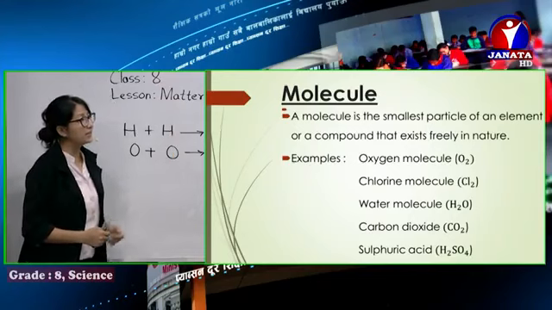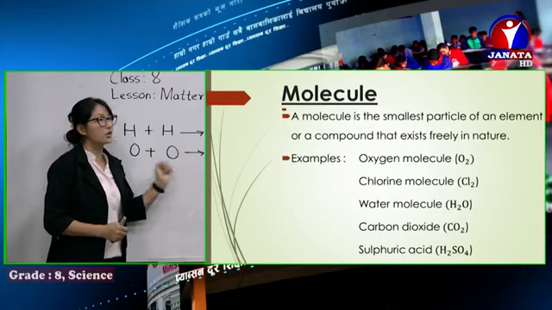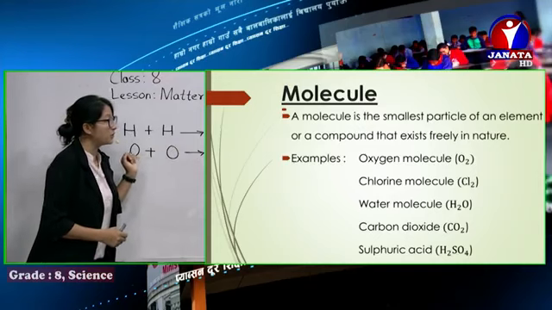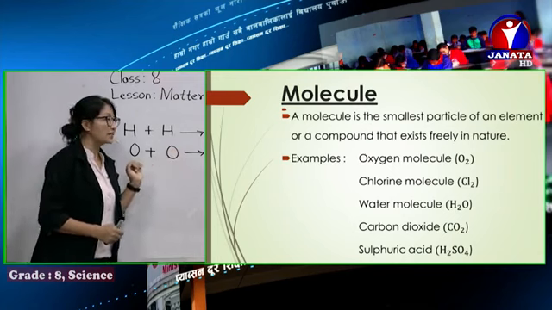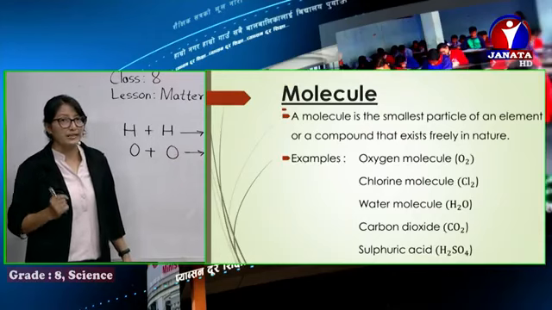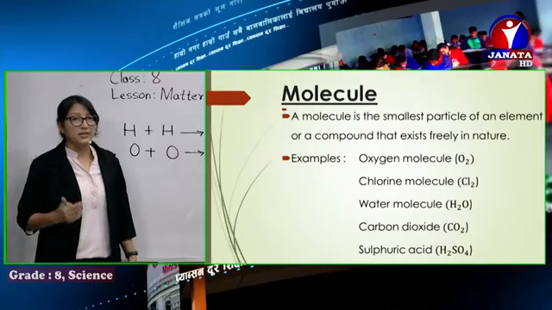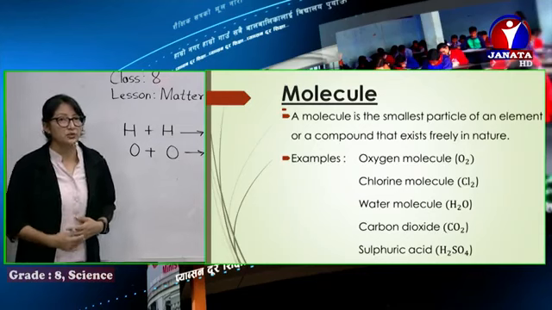The examples are here, like hydrogen molecule, oxygen molecule, chlorine, water molecule, carbon dioxide molecule, and sulfuric acid. In the case of sulfuric acid, there are two atoms of hydrogen, one atom of sulfur, and four atoms of oxygen. So this is a molecule. So about these few terms, atom and molecule, we learned.